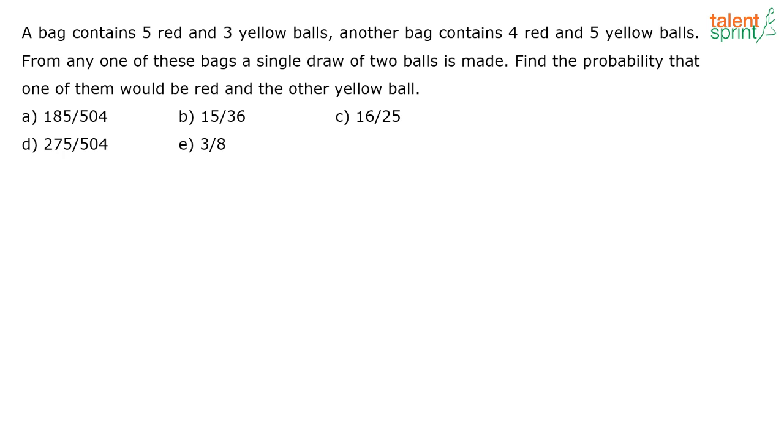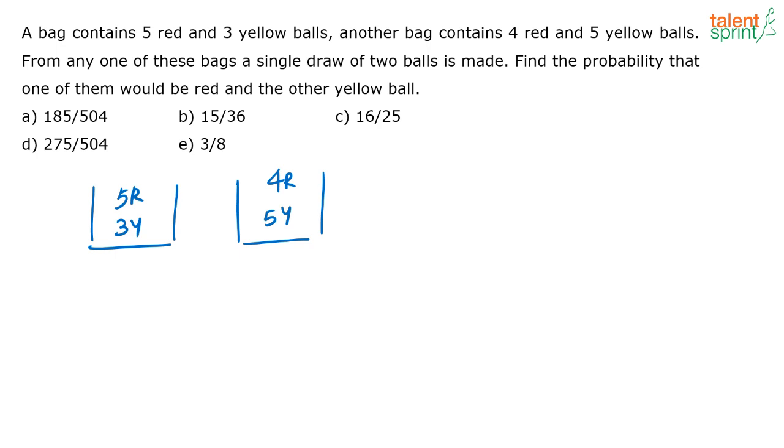Okay, so let's solve this. What is there here? There are 2 bags. See, there is one bag which has 5 red and 3 yellow balls. Similarly, there is another bag which has 4 red and 5 yellow balls. Now you have to select any one bag and draw 2 balls from the bag that you select. Now you have to find the probability that one of them would be red and the other would be yellow.